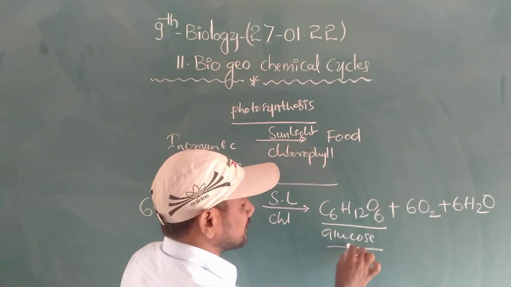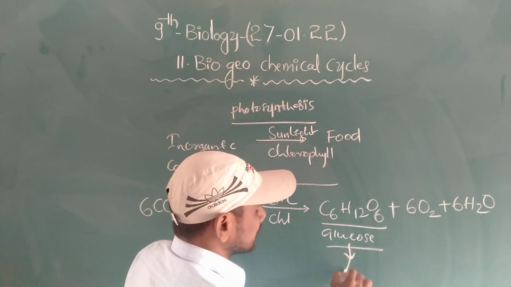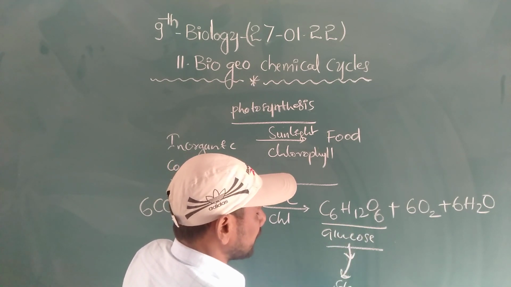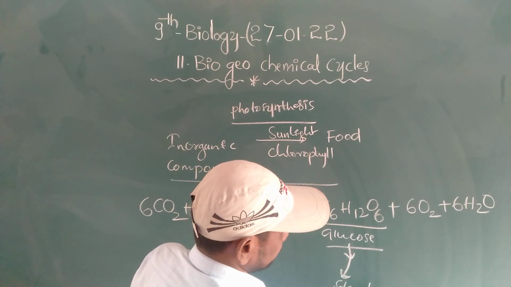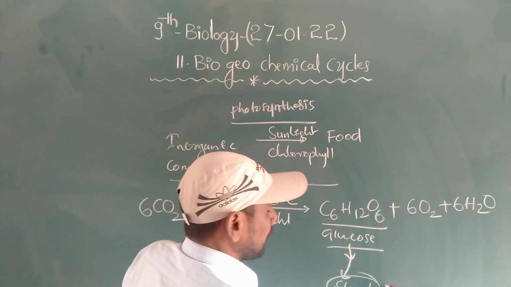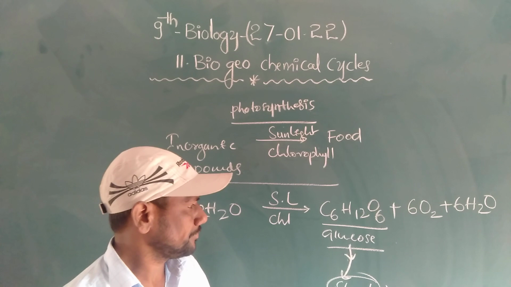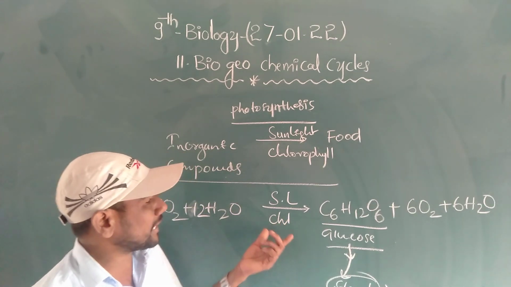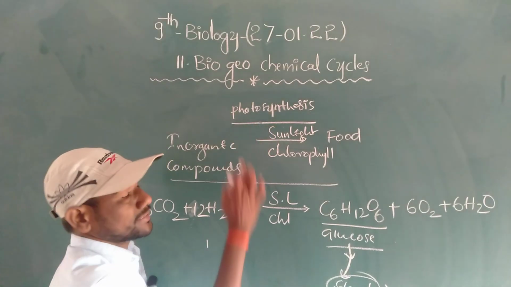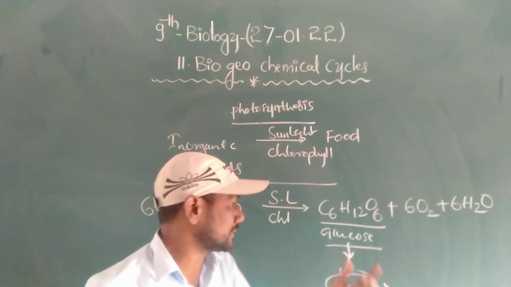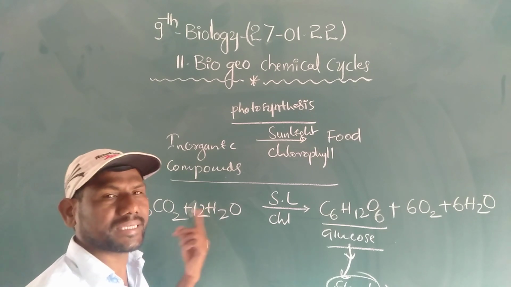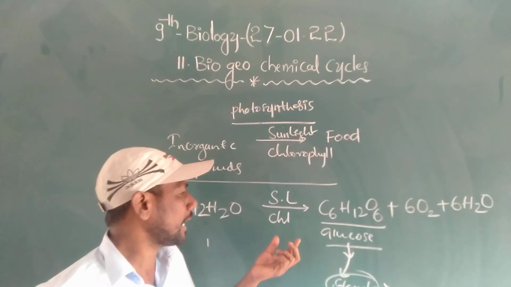Next, after formation of glucose in plants, glucose is again converted into a big molecule like starch. Starch is a complex compound. By this process, the total process is called photosynthesis. What is photosynthesis? Preparation of food material from inorganic compounds like carbon dioxide and water in the presence of sunlight and chlorophyll.